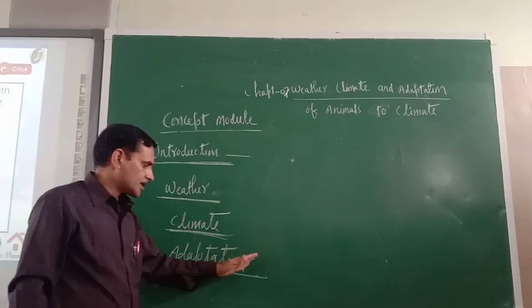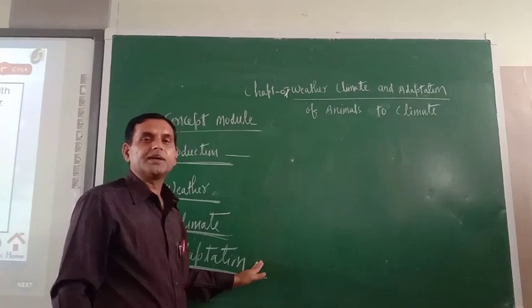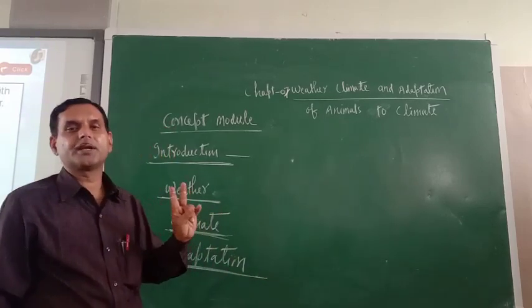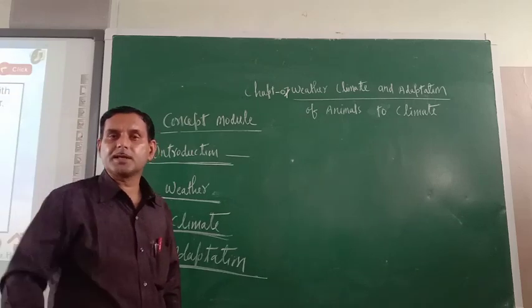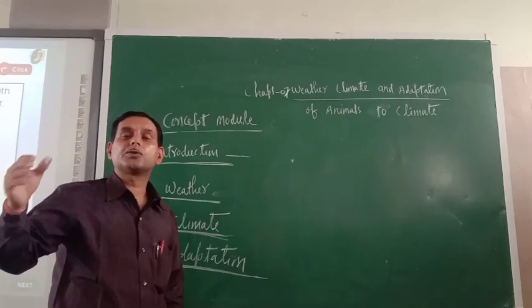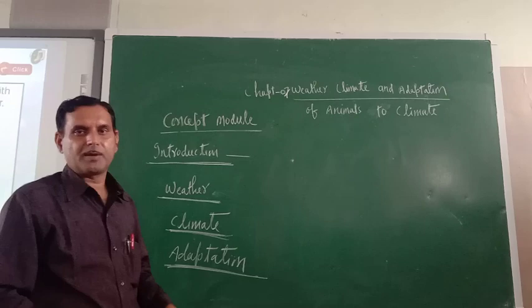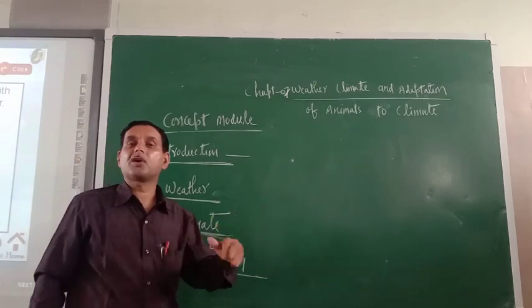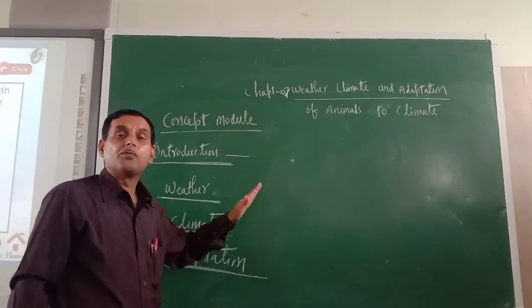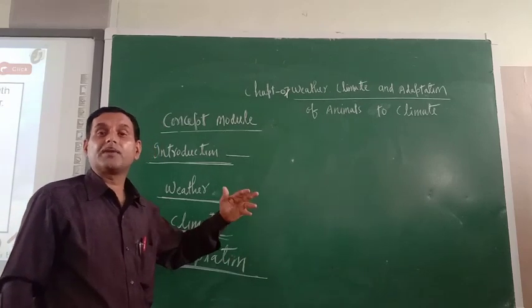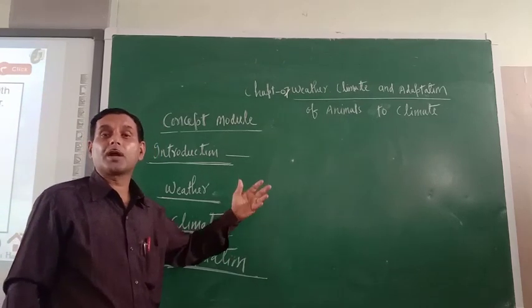According to your syllabus, two types of adaptation have been given. Number one is adaptation of polar region animals, and the other is adaptation of tropical rainforest region animals. In polar bears, what are the features that let them survive in the polar region?